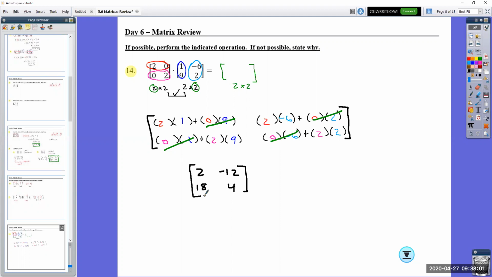You might notice that this would look kind of like an identity matrix, but instead of ones, it was twos, which means instead of multiplying by 1, you're effectively multiplying everything by 2. Notice, everything doubles. 1 and -6 becomes 2 and -12. 9 and 2 becomes 18 and 4.